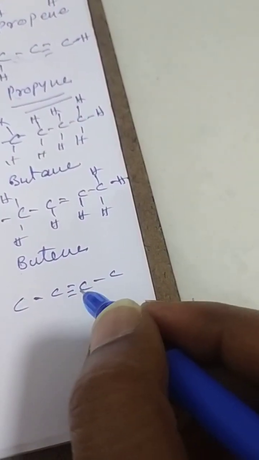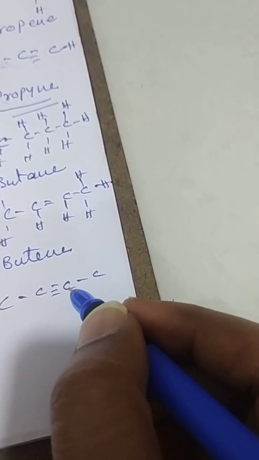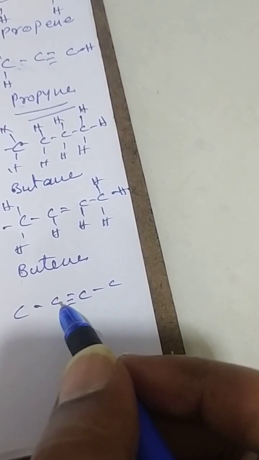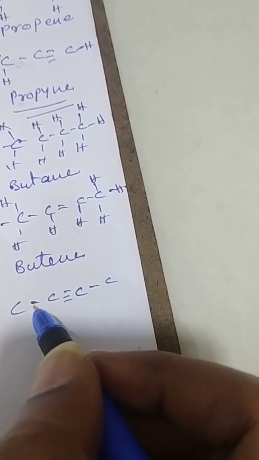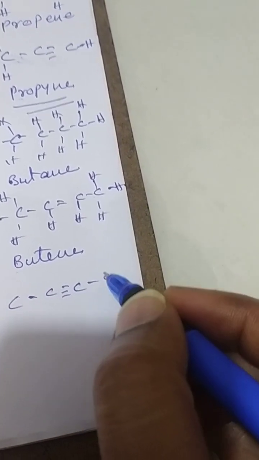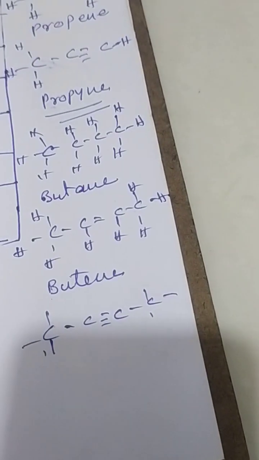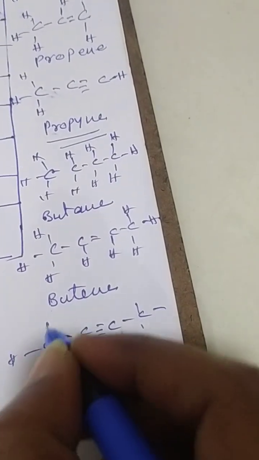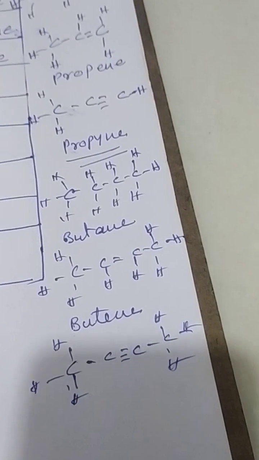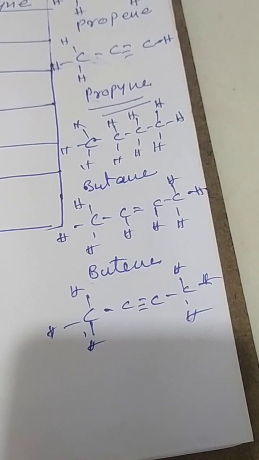Here, both carbons have 4 bonds. Like this is 3 bonds and this one is 4 bonds. So this carbon participated in the 4 bonds, and there is no extra bond for hydrogen. Here, this carbon has 3 bonds here and 1 bond backside, so completely 4 bonds, and no extra bond for the hydrogen. Here this has 4 bonds. So this is hydrogen and this is also hydrogen. This is called butane.